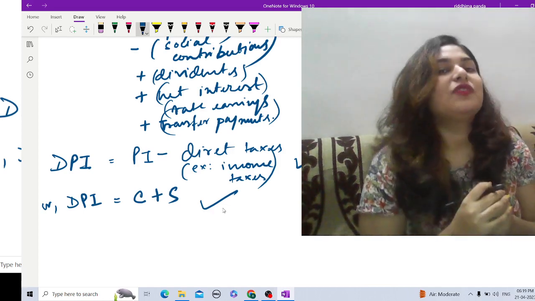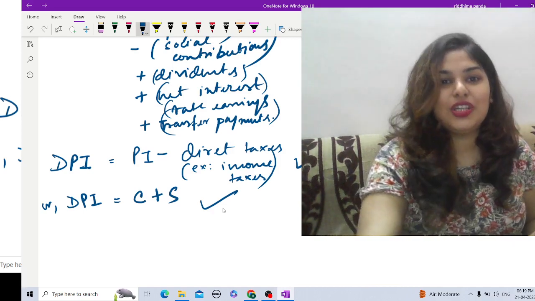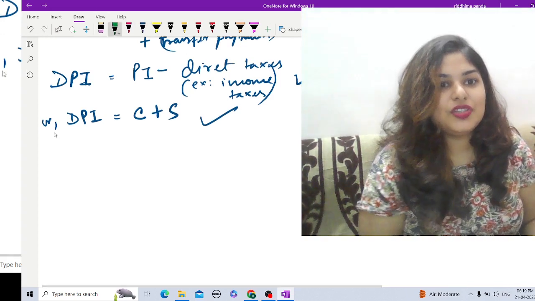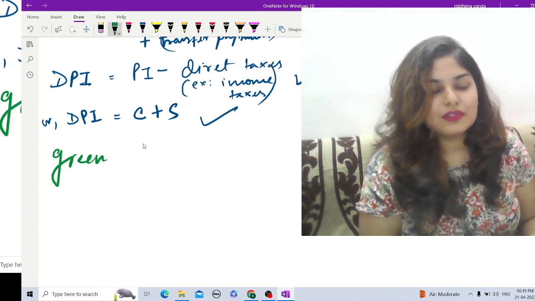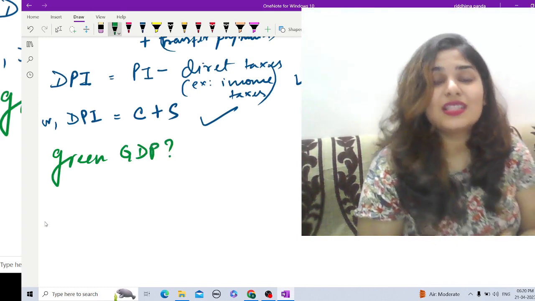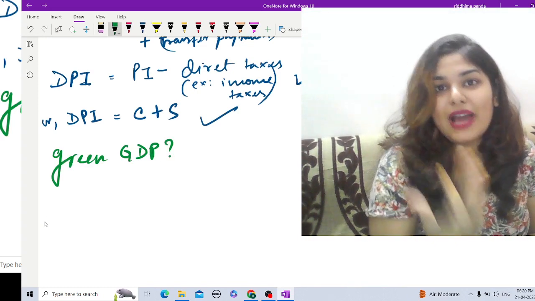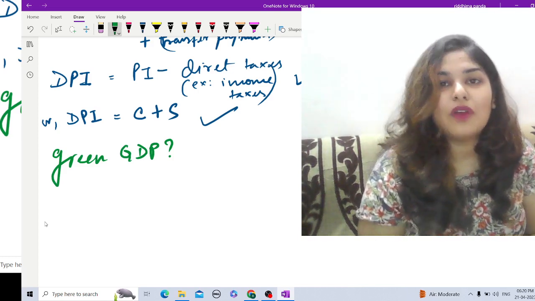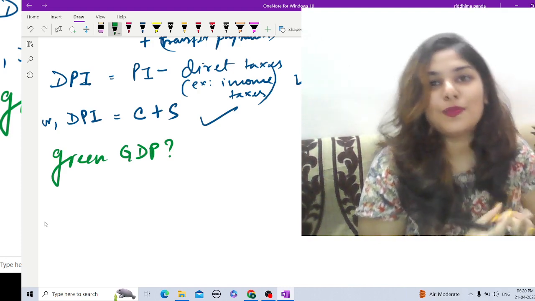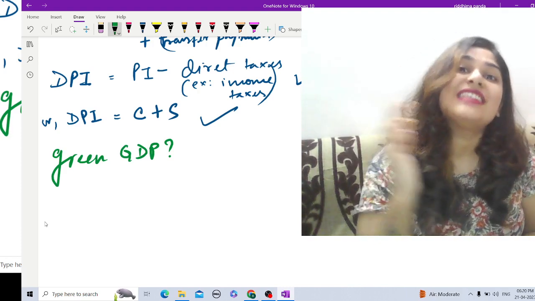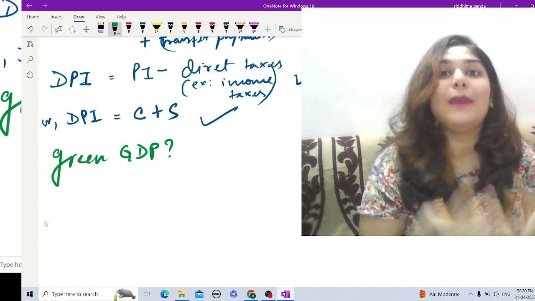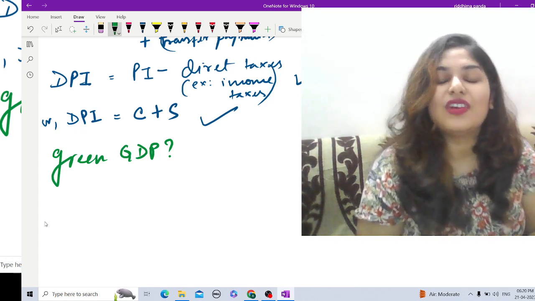Now the last part of the question is green GDP. What is green GDP? Okay, green GDP, and how can you calculate it? So basically green GDP is when we subtract all the different types of environmental degradation or costs faced by the environment, as well as add different types of expenditure made by the government. That is our green GDP.